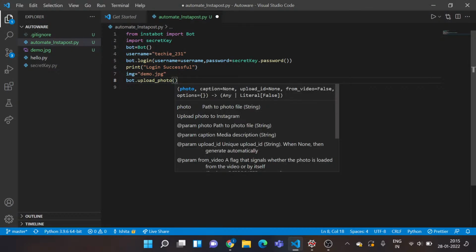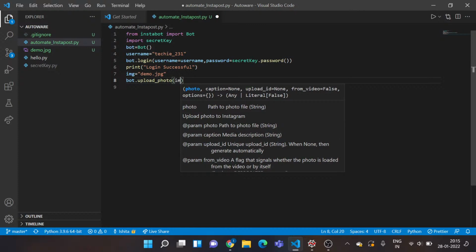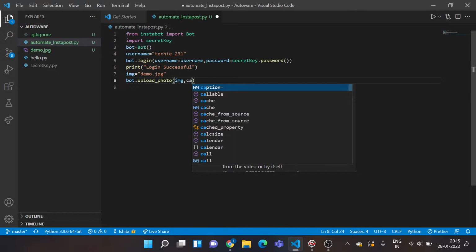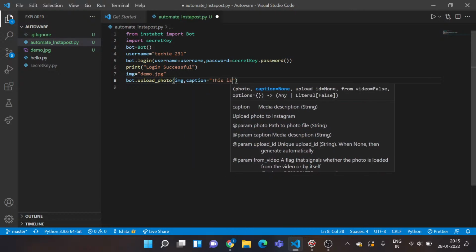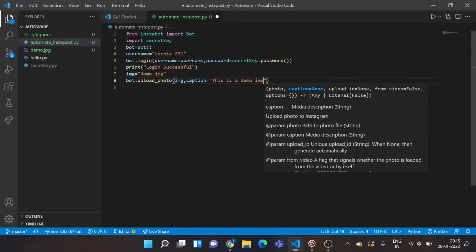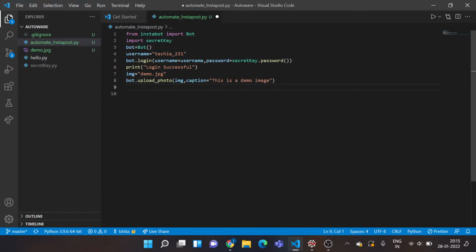So I need to pass in two parameters. The first being the photo. As you can see, it's already recommending me here. The first parameter will be the URL or the path of your image, and the next one will be the caption, because without a caption our post does not look nice, but actually it's optional, but I'll just add one. So I'll write image and the next parameter is caption. I'll write "This is a demo image." So that would be good to go.